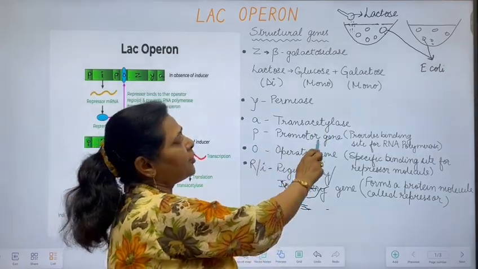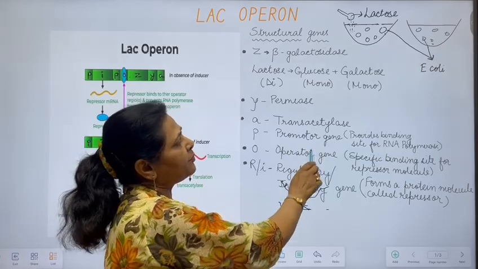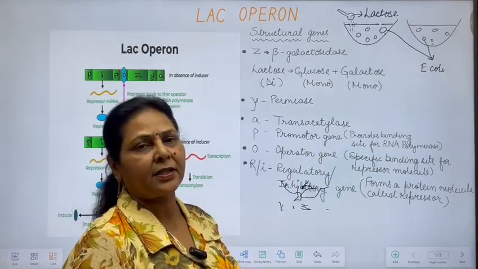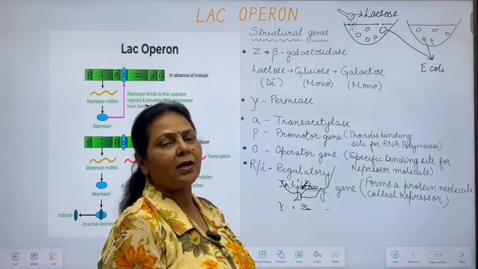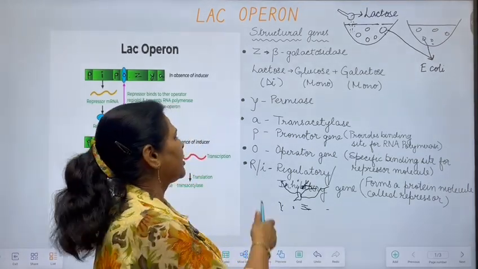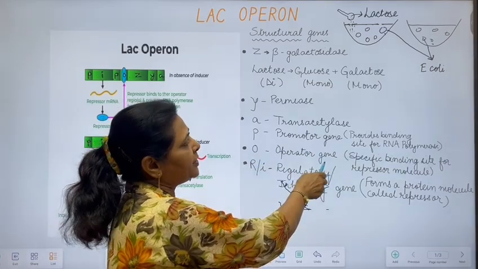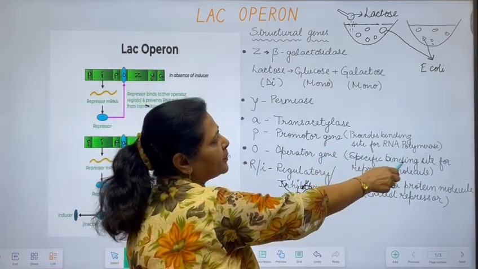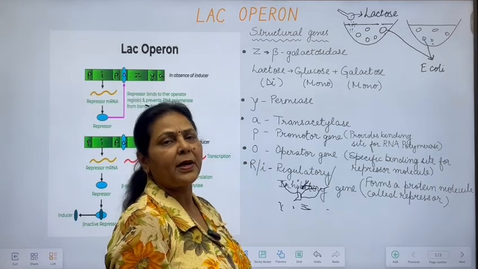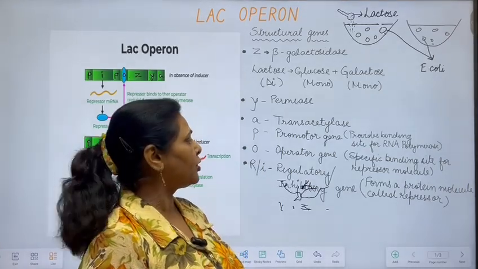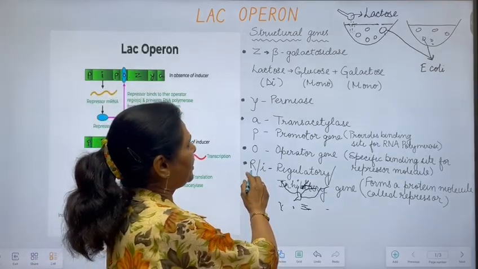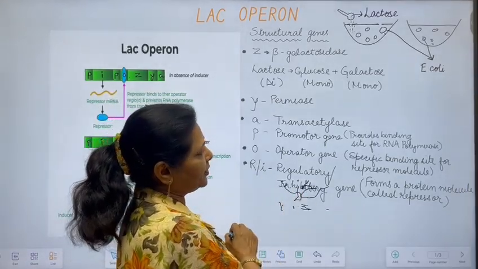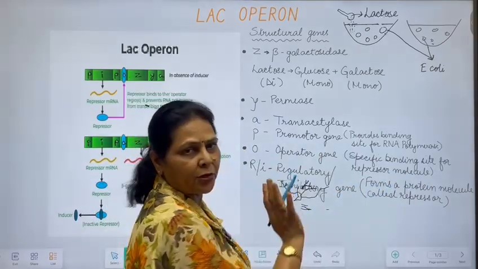P stands for promoter gene. Promoter gene provides a specific binding site for DNA dependent RNA polymerase, which is required for the transcription. O gene is the operator gene. Operator gene has a specific binding site for repressor molecule. Repressor molecule is a protein molecule which is produced by regulatory or inhibitory gene.